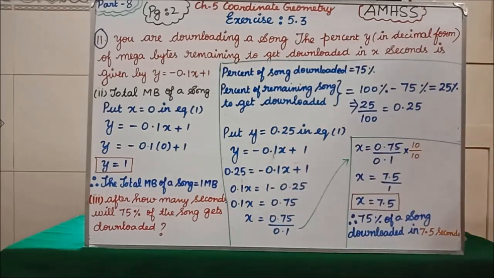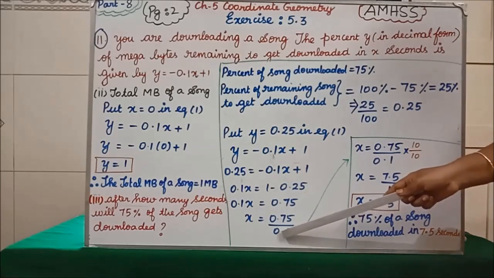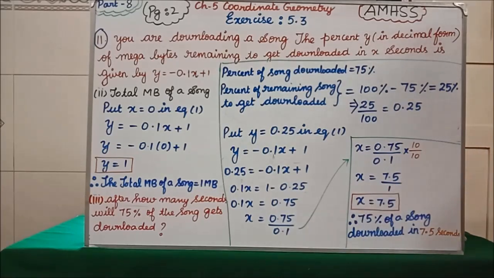The next step, if you see the denominator has one number after the decimal, so we multiply both numerator and denominator by 10. If we multiply, the decimal will move one place after. So we get 7.5. Similarly, if we multiply 0.1 by 10, we get 1.